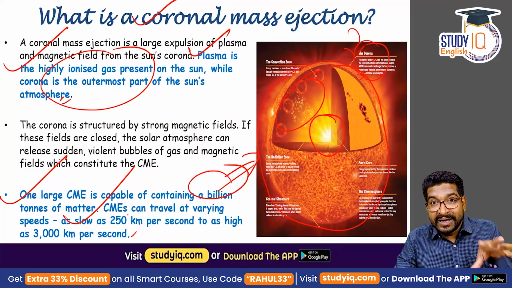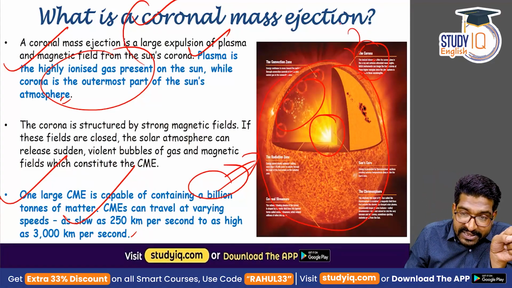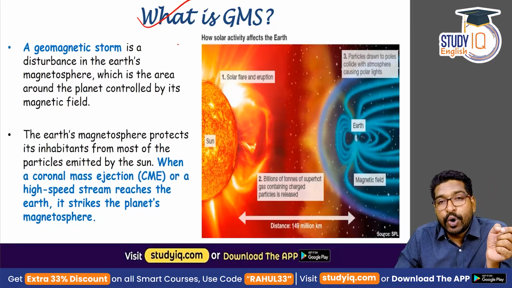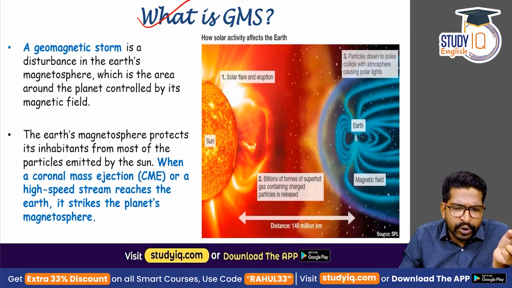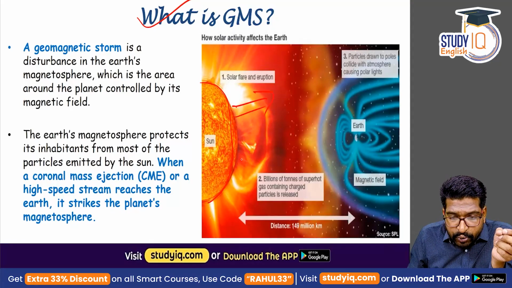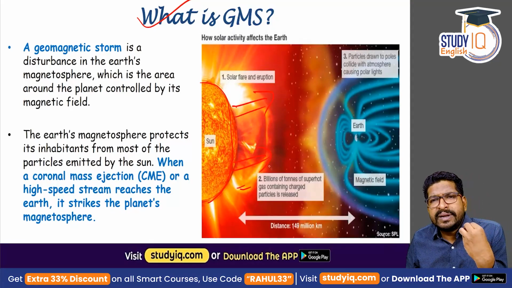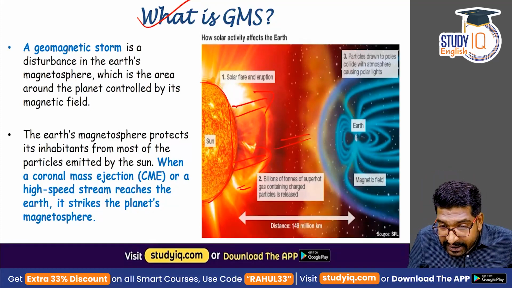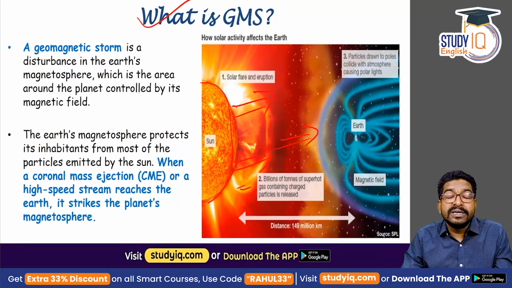So this year, in April 2022, a coronal mass ejection took place, because of which a geomagnetic storm was caused. Now, what is this geomagnetic storm? I told you that this is the solar outer layer, the corona. A coronal mass ejection took place and a huge amount, billions of tons, of plasma and other high energy particles reached near the Earth's upper atmosphere.